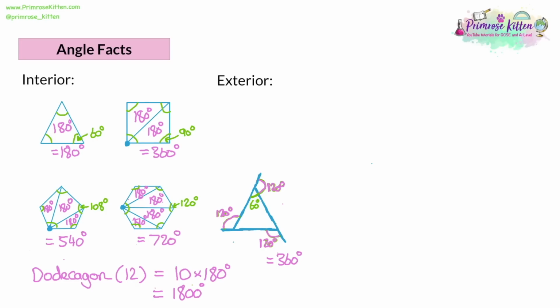And so this can be another way to find what the single interior angle is, because if all the exterior angles add to 360, you can divide by the number of sides of the shape. So for a triangle, that's divided by 3 to get 120. And then you can subtract that from 180, a straight line, to get what the inside angle is.